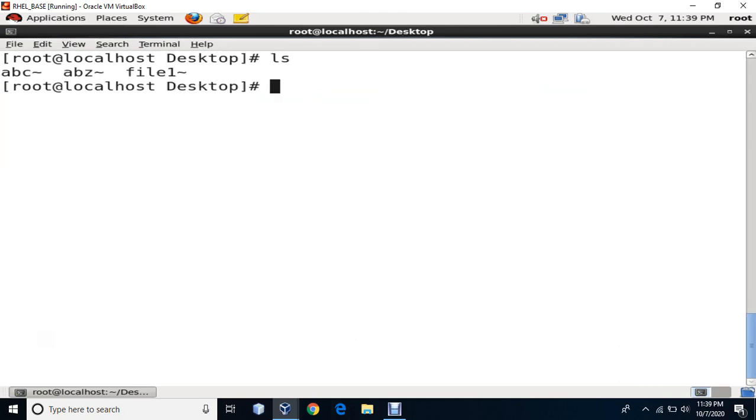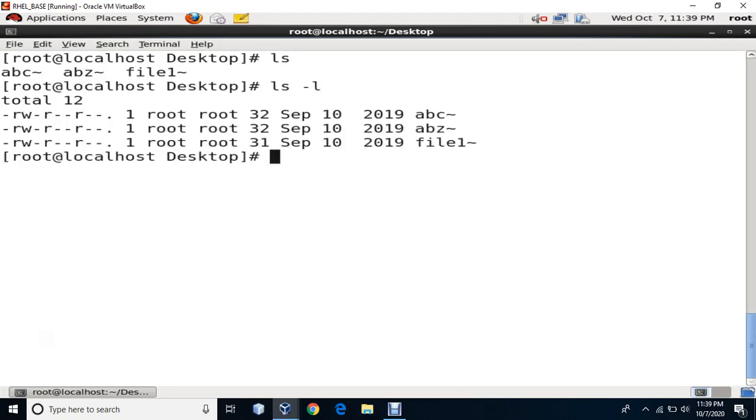What is there on my desktop? I have some ABC, ABZ and file 1. There are 3 things on my desktop. Okay, now what else can I do? I can say ls -l. It is going to show me the detailed listing.